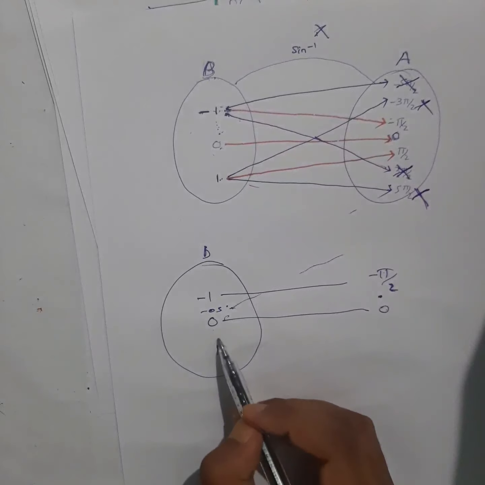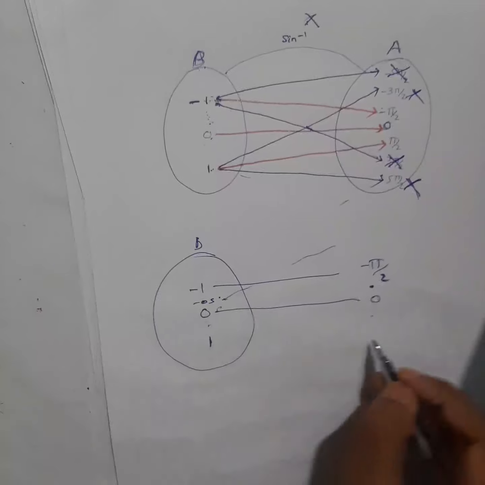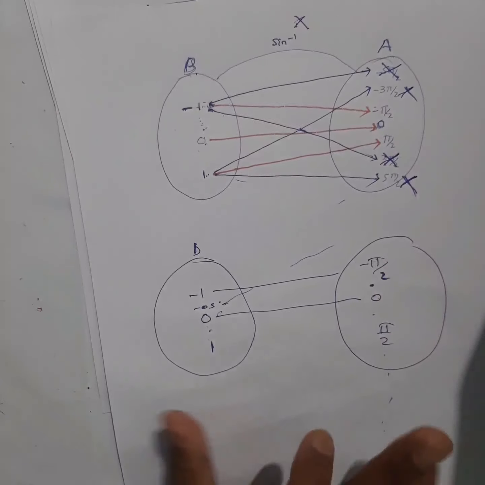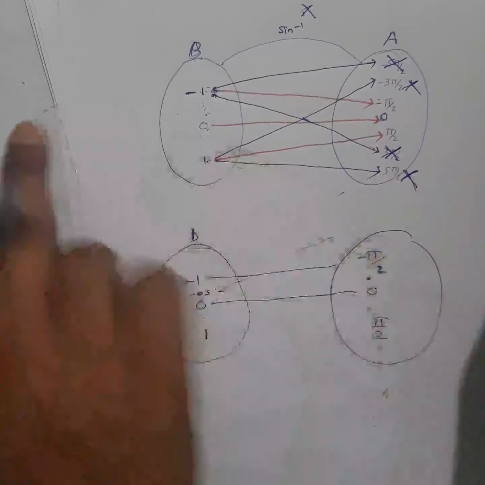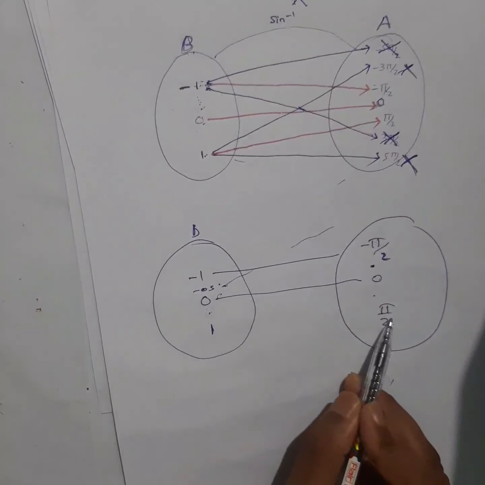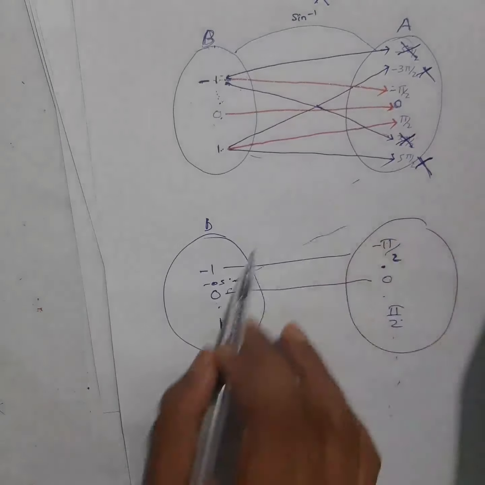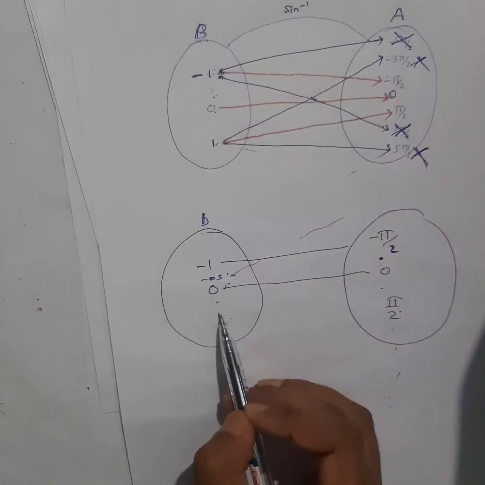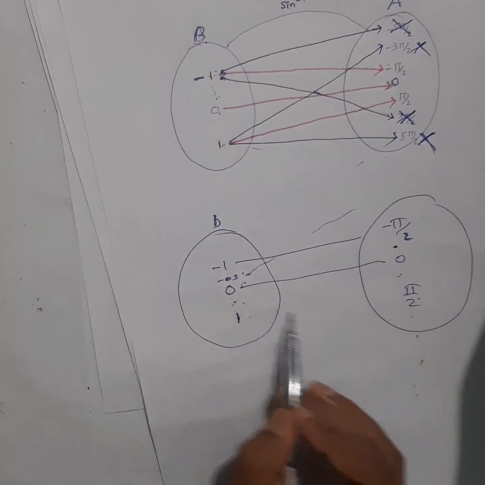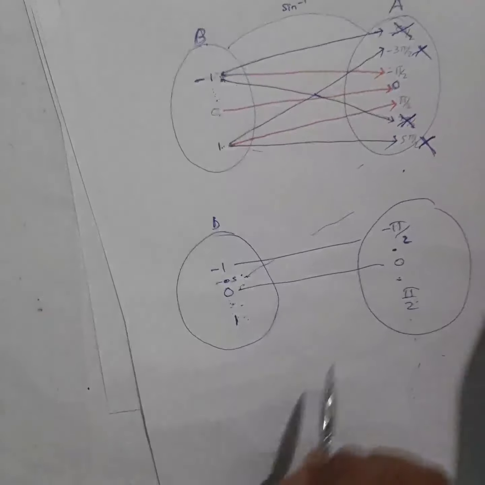So here also, between this, obviously you will have an image here also. One will have pi by 2. The rest also will be there. This will be much easier to understand from the graph, so I will explain this from the graph also. Okay. So one has this as an image, then you will have different images also, here also, here also. Now between 0 and 1, this also will have an image between this as well as outside, here also. Those I will not take. Only this one I will take, between this one.